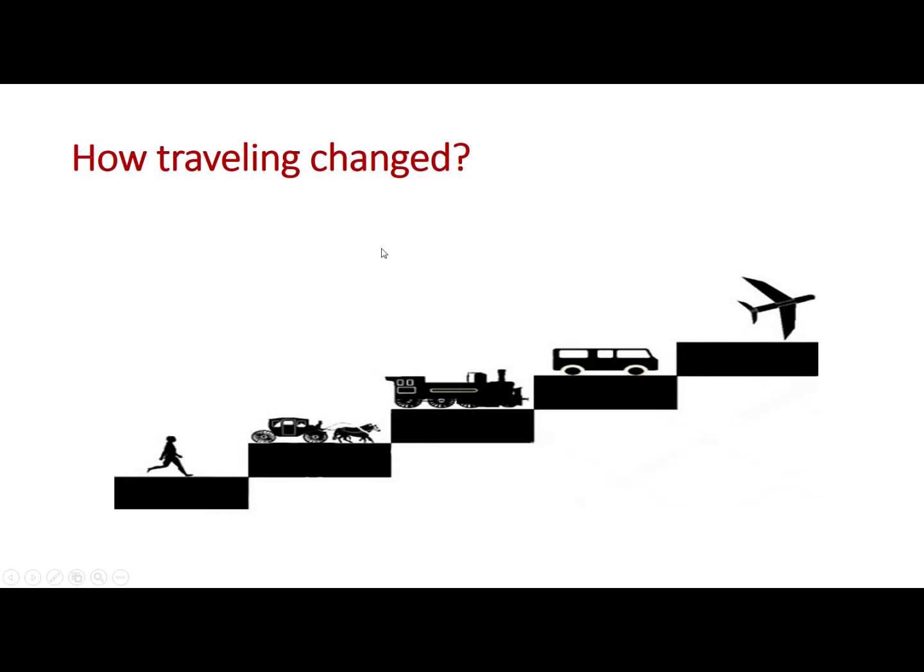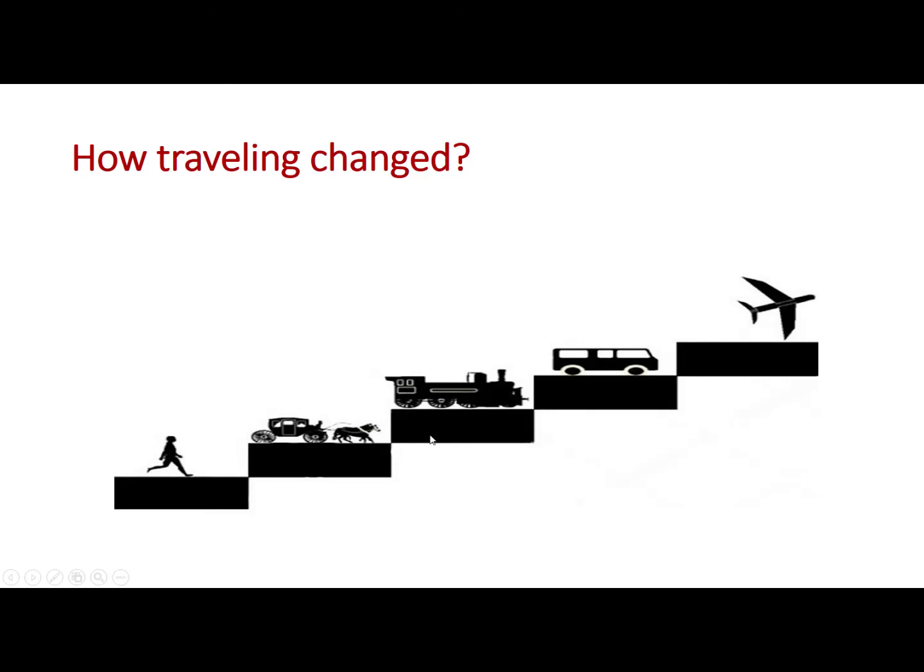Okay, how has traveling changed? Look at this picture. This graph will show you how traveling changed. First humans traveled by walking. It took many days and months to reach from one place to another. Then they used carriages driven by horses.